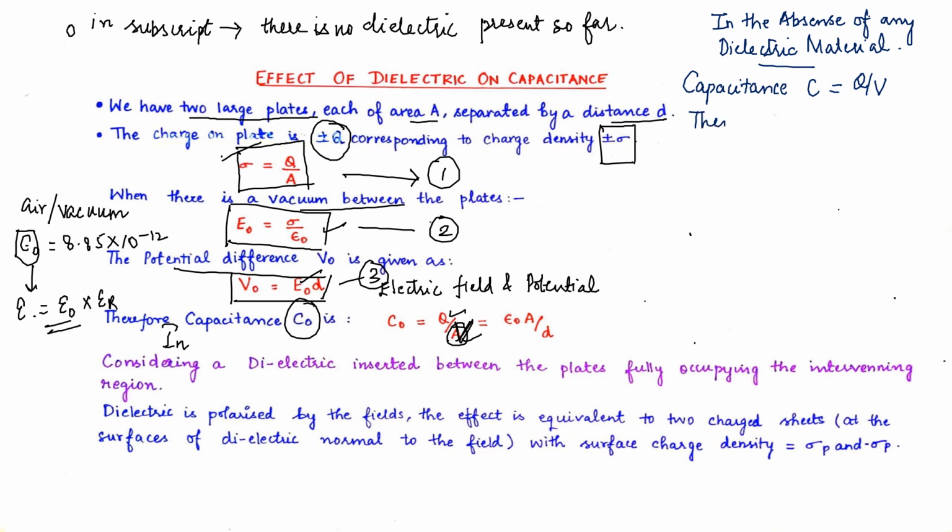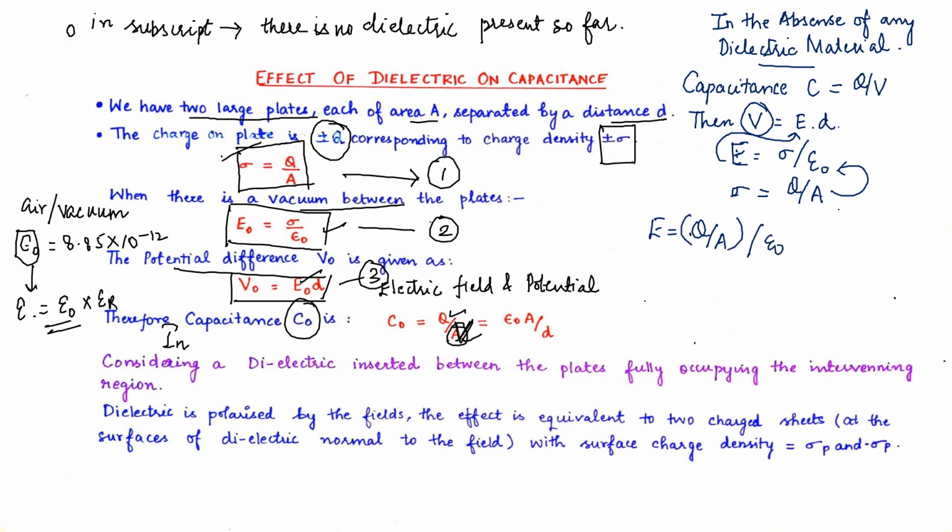Then we have V equals E into D. E can be written as sigma upon epsilon naught, and sigma can be written as Q upon A. Substituting the value of sigma into this equation, we will find a value for V. E equals Q upon A, that is the value of sigma, divided by epsilon naught.